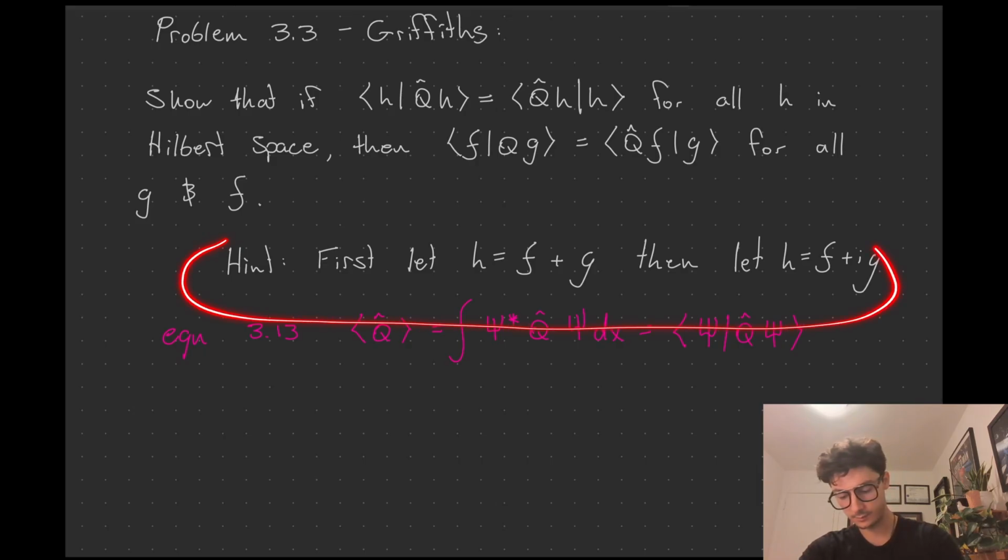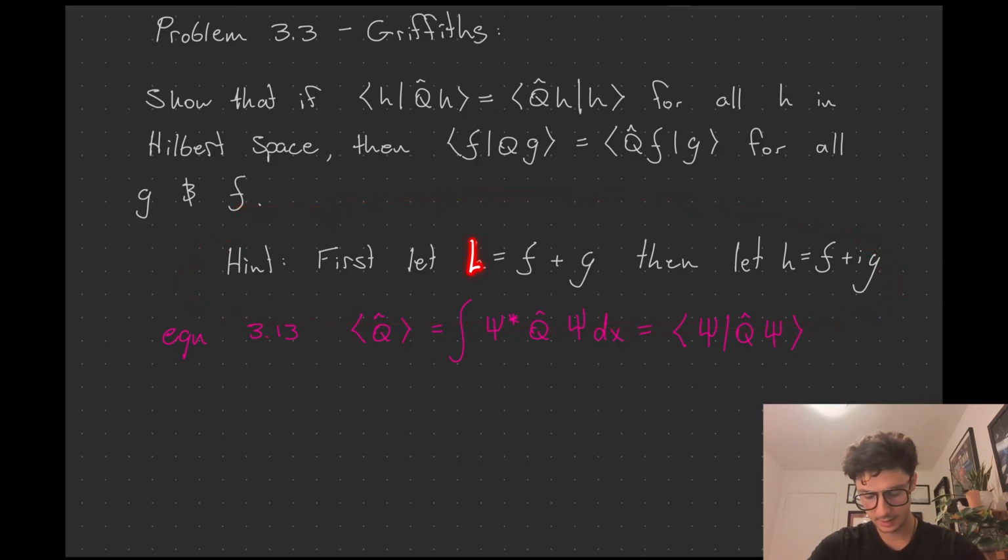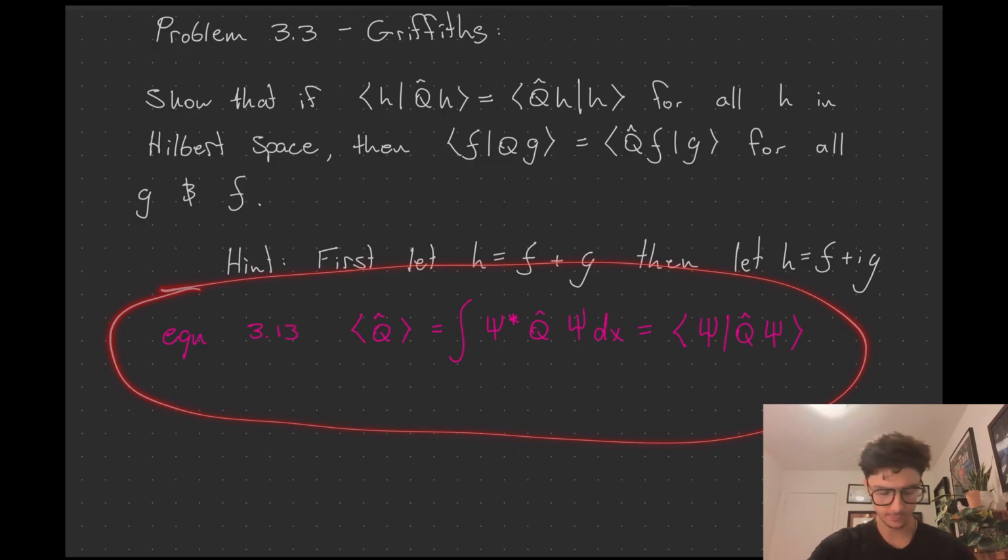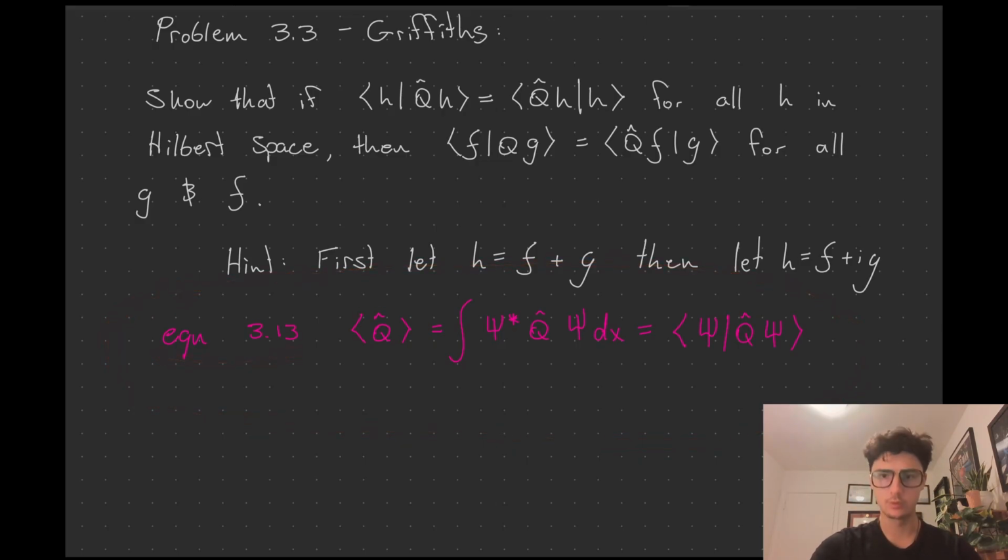We got a hint from Mr. Griffiths. He says, first let H equal F plus G, then let H equal F plus i, the imaginary number, G. And here I have something that's going to be very helpful. It's literally an equation from chapter 3, which I have not really talked about too much, but this is important here.